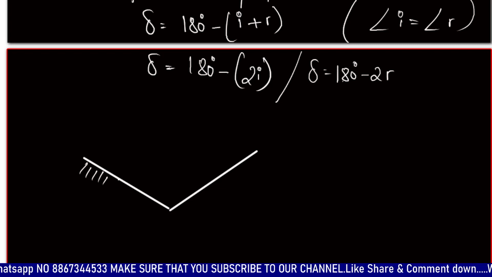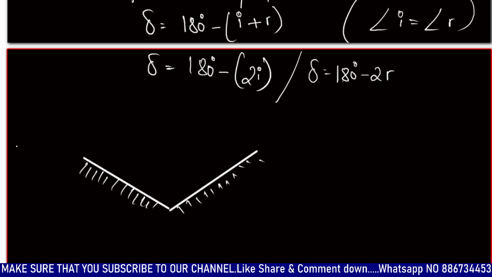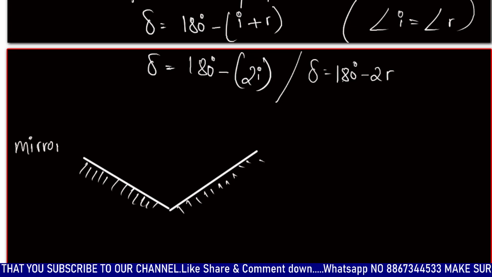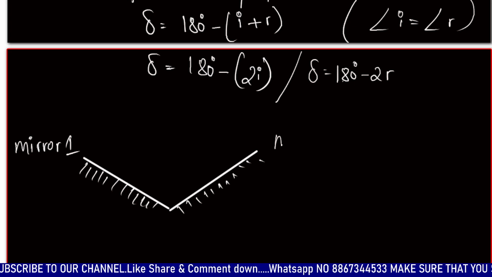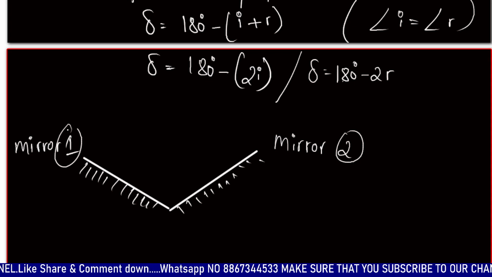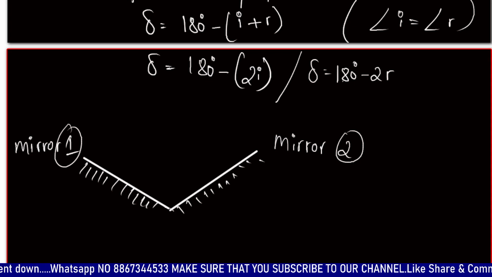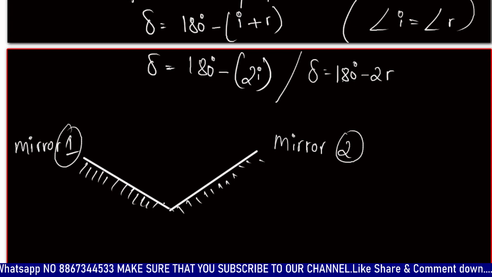This is the polished surface, this is mirror 1, and this is mirror 2. They are inclined at some angle, let that angle be theta.